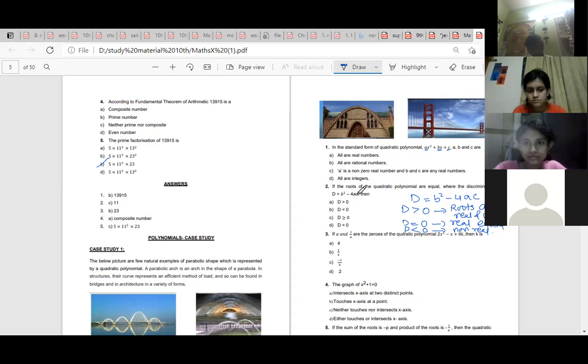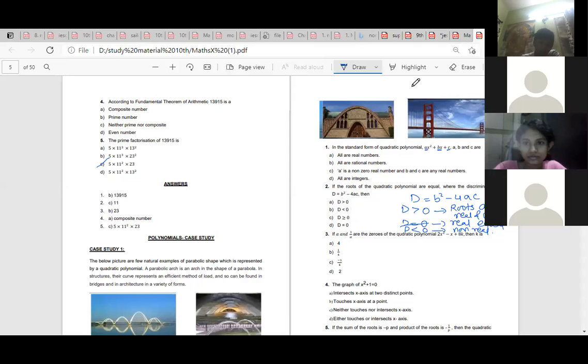So now here they have told, if the roots of the quadratic polynomial are equal, then for equal roots, what is the condition? So roots are equal, that means d should be equal to 0. The two values of x will be equal when the value of d, which is the b square minus 4ac term, is 0. Clear?